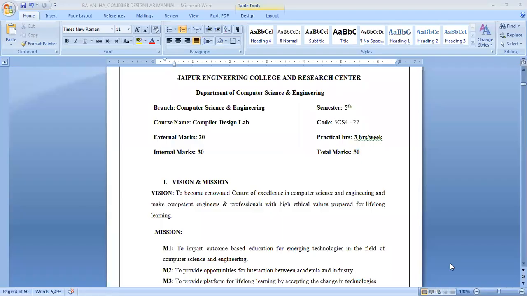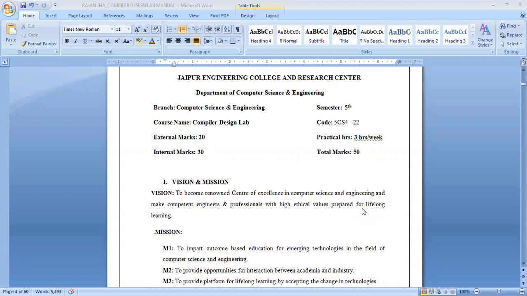In this section, we will discuss the brief introduction of Compiler Design Lab. Mainly we will cover the marking scheme of Compiler Design Lab. We will come to know about the vision and mission of our Computer Science and Engineering department, the program outcome, and we will also see the program educational objectives.